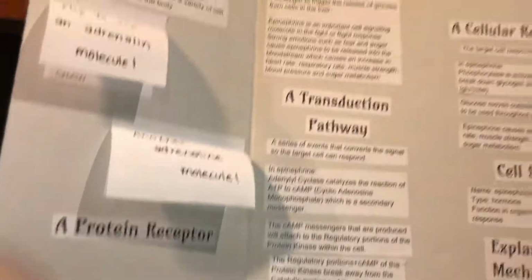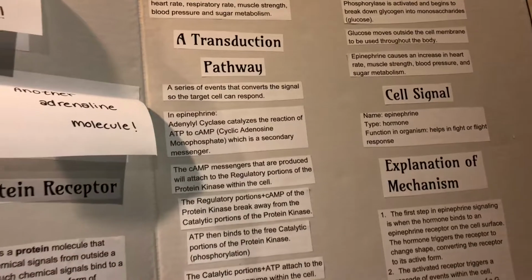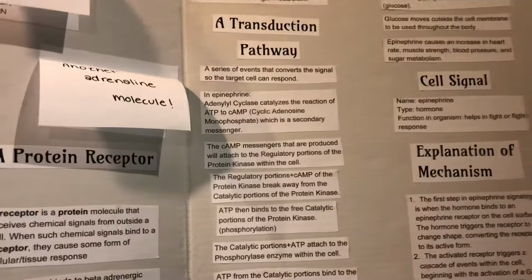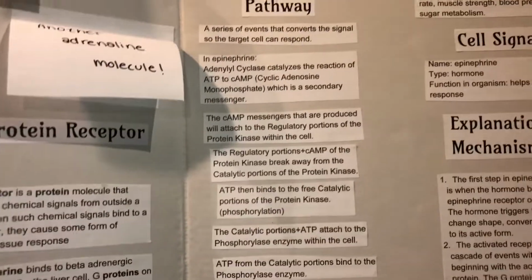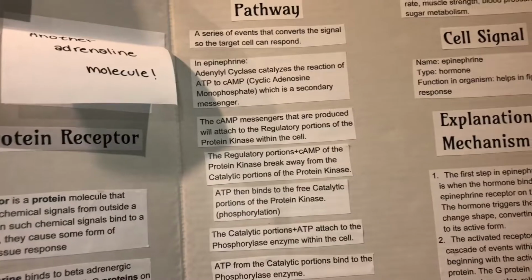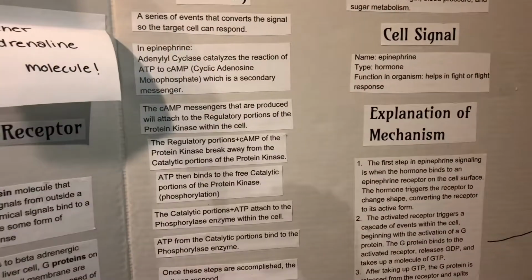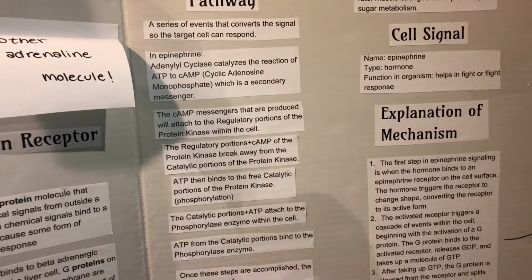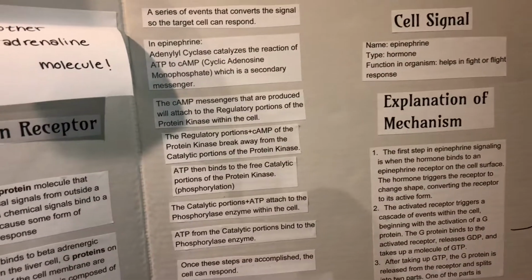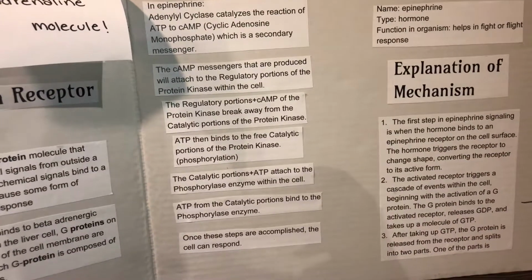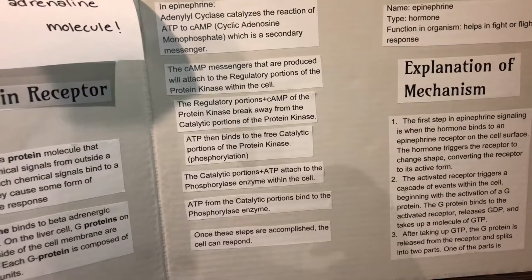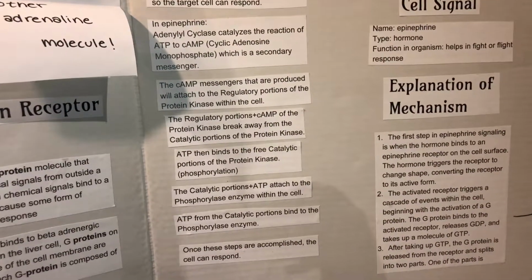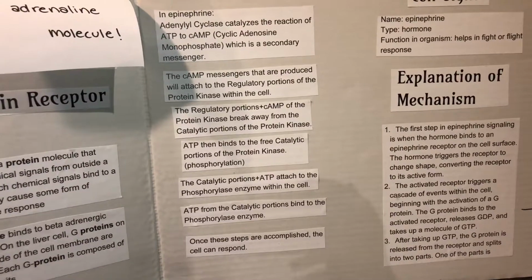Now we will be talking about a transduction pathway, a series of events that converts the signal so the target cell can respond. In epinephrine, adenylyl cyclase catalyzes the reaction of ATP to cAMP, which is a secondary messenger. The cAMP messengers that are produced will attach to the regulatory portions of the protein kinase within the cell. The regulatory portions attached to the cAMP break away from the catalytic portions of the protein kinase. ATP then binds to the free catalytic portions of the protein kinase, also known as phosphorylation.